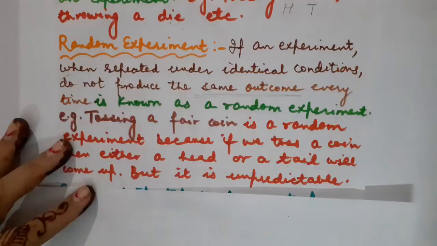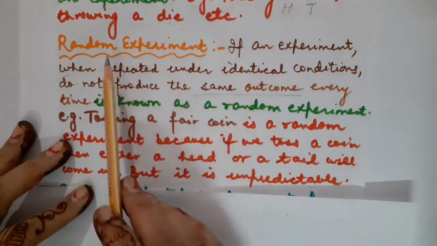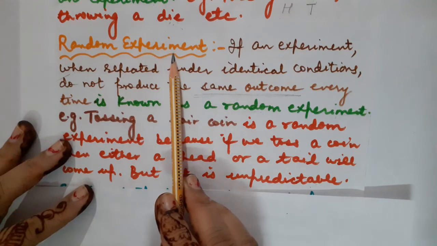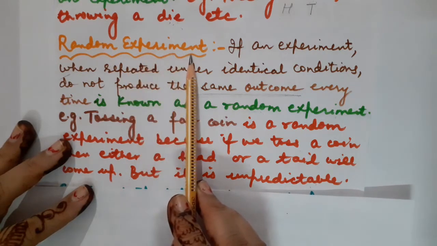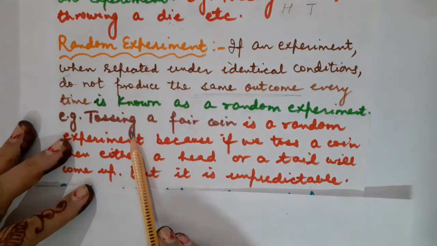Okay? One most important concept taught to you yesterday, children, was about random experiment. I told you whenever the outcomes are unpredictable, such kinds of experiments are known as random experiments. For example, whenever I toss a coin, I do not know what would occur.